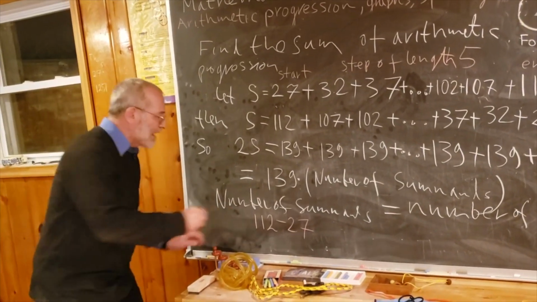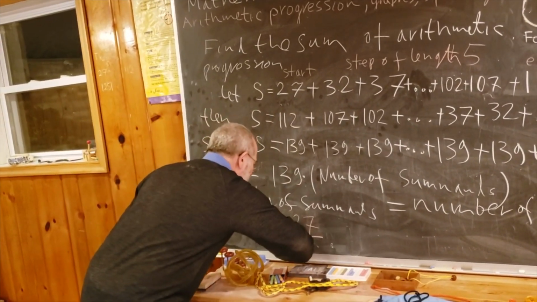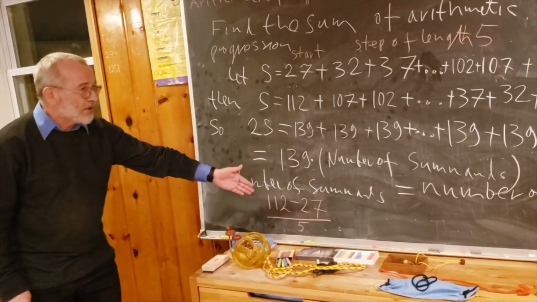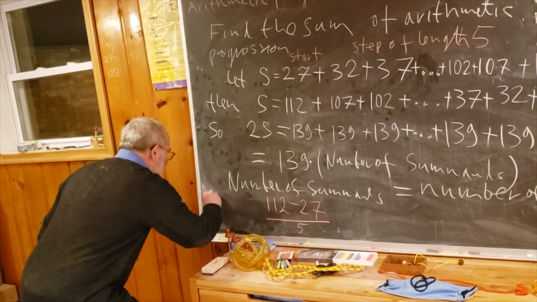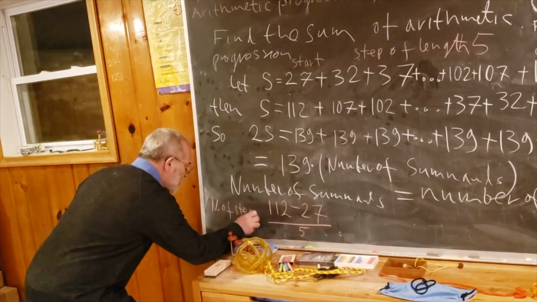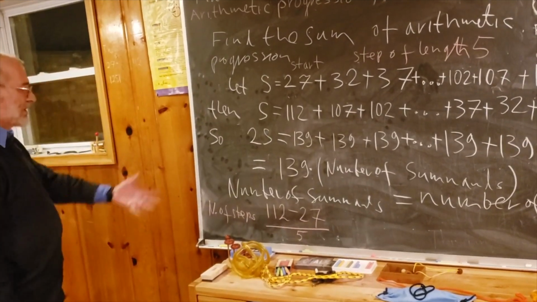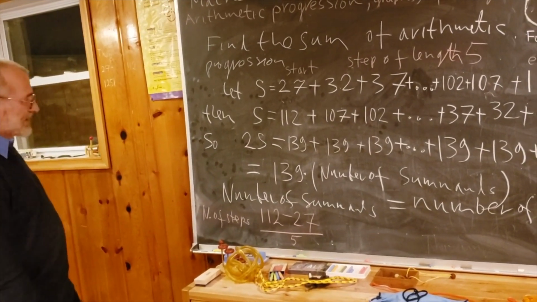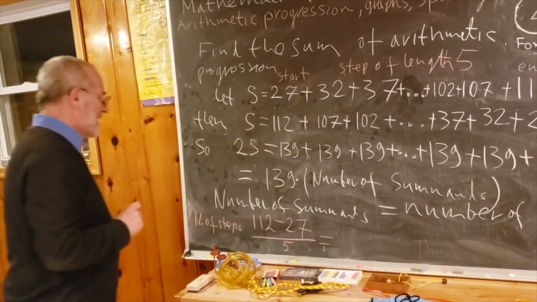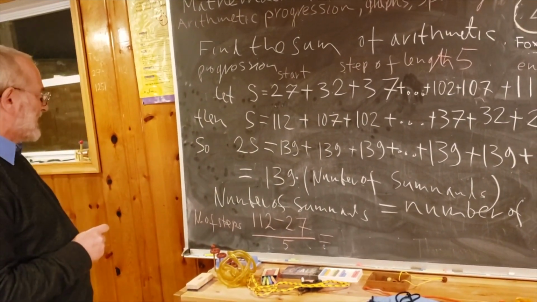So this is the distance I travel, 112 minus 27. And the step has length 5. We have to divide this by 5. I hope you can see this. This is the number of steps. So this is very easy to compute. So what is this number? Can I do this in memory? What is the difference?